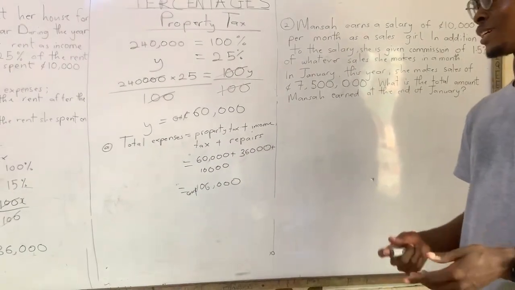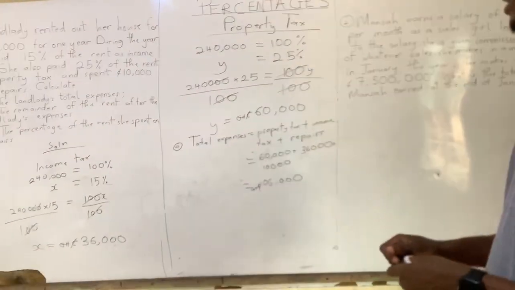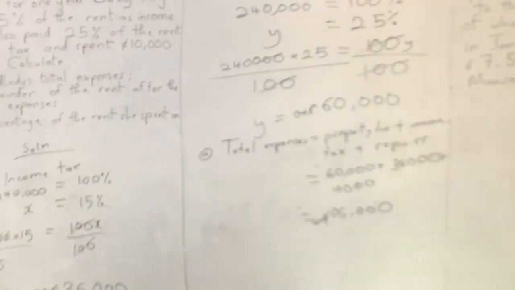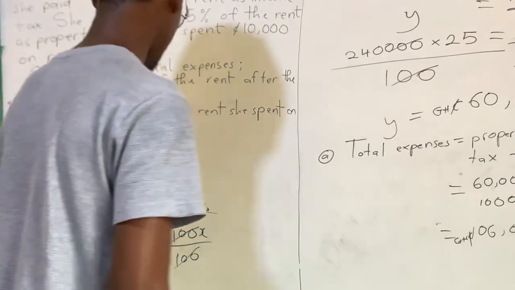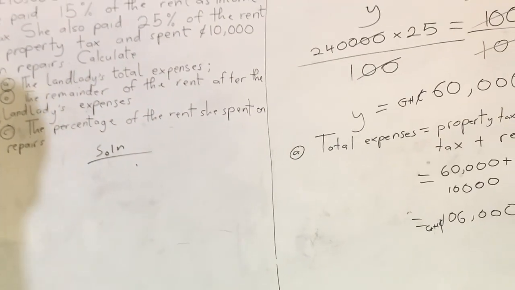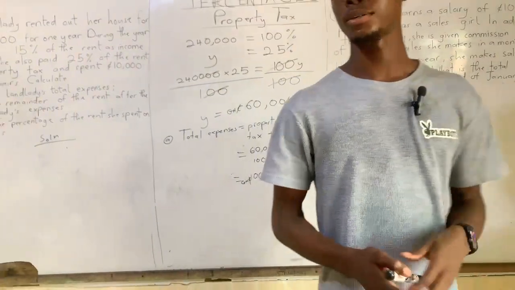But we are not out of the clearing yet. B, we were asked to find the remainder of the rent after the landlady's expenses. Now, bear with me. Remainder of the rent, what are they talking about?